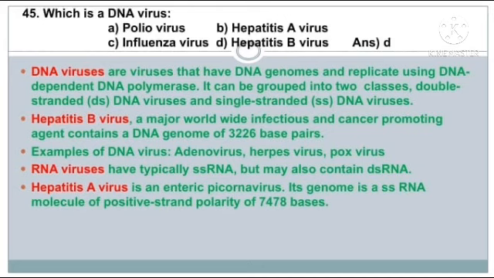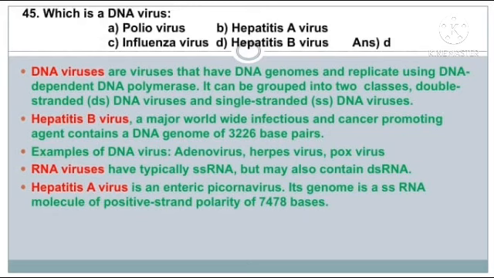Question number 45. Which is a DNA virus? The answer is option D, hepatitis B virus. DNA viruses have DNA genomes and replicate using DNA-dependent DNA polymerase. They can be grouped into two classes, double-stranded DNA viruses and single-stranded DNA viruses. Hepatitis B virus, a major worldwide infectious and cancer-promoting agent, contains a DNA genome of 3,226 base pairs. Other examples of DNA viruses are adenovirus, herpes virus, and pox virus.